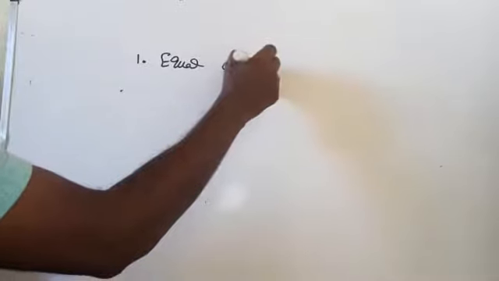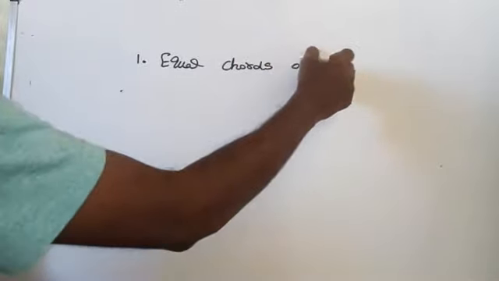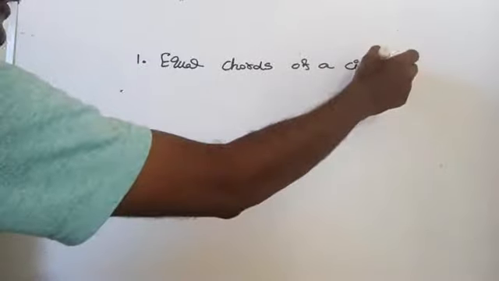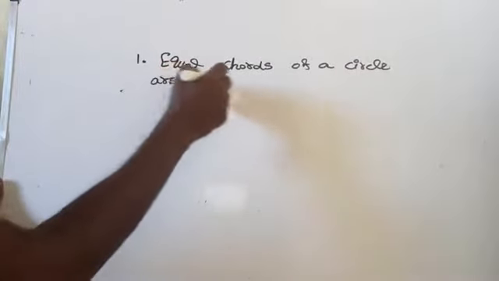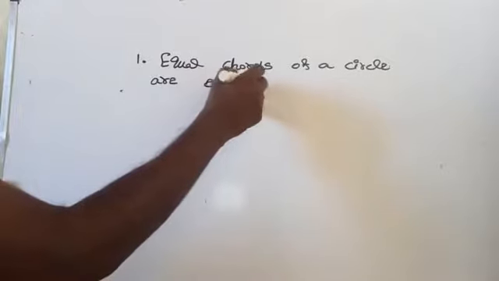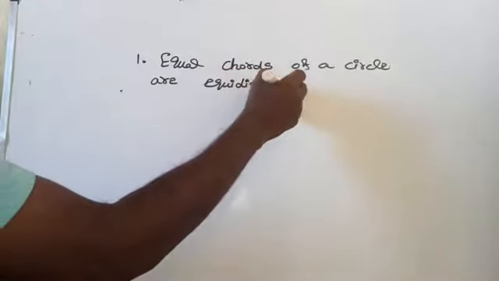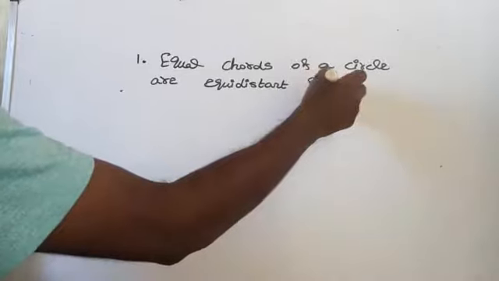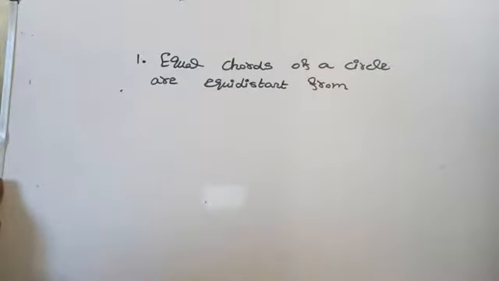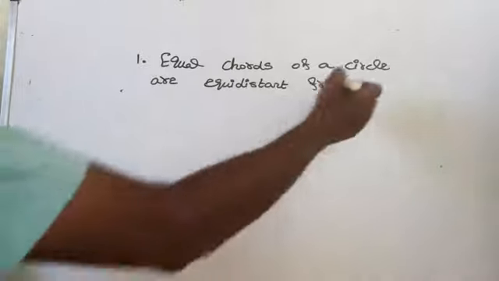Today we are going to discuss the theorem: equal chords of a circle are equidistant from the center. What is that? Equal chords of a circle are equidistant from the center.